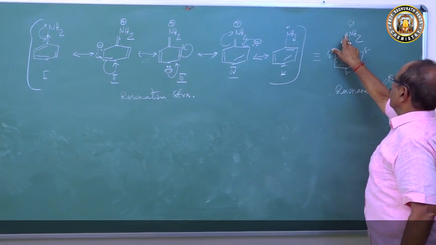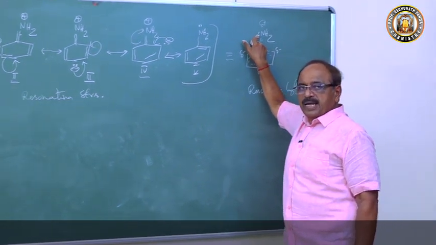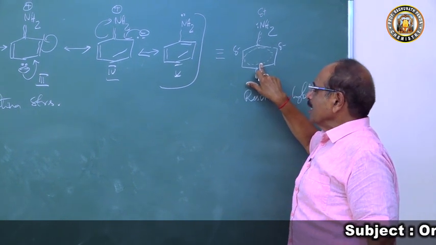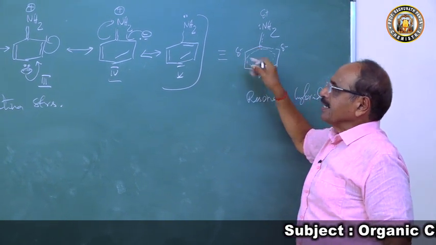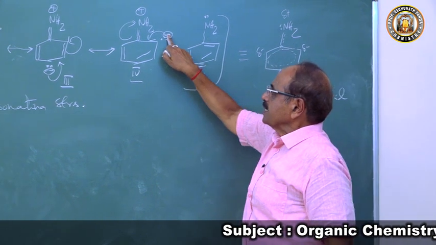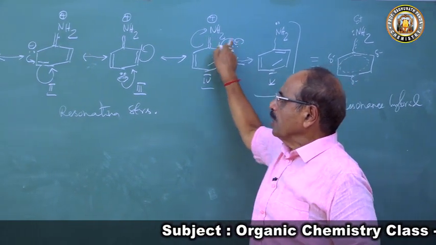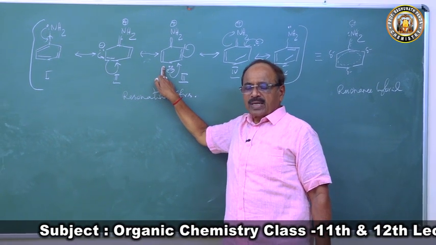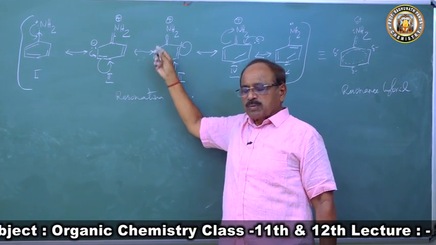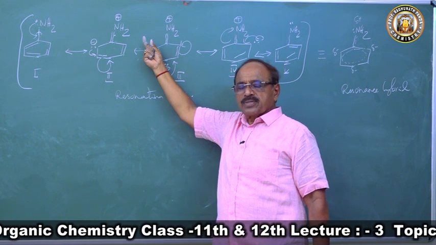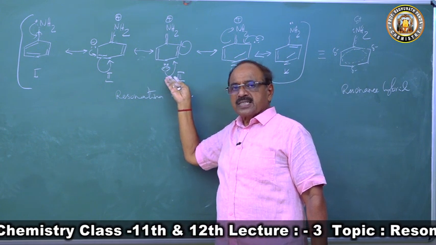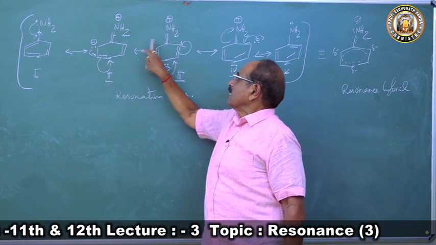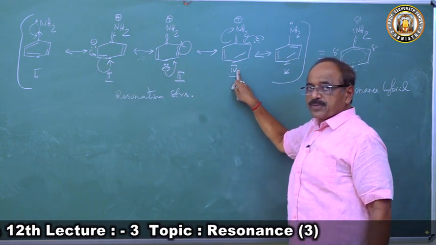Because of resonance, the lone pair of electrons of the nitrogen atom of the NH2 group gets delocalized into the benzene nucleus, and it increases the negative charge density at the ortho and para positions. Aniline exhibits resonance, which increases electron density at the ortho and para positions.